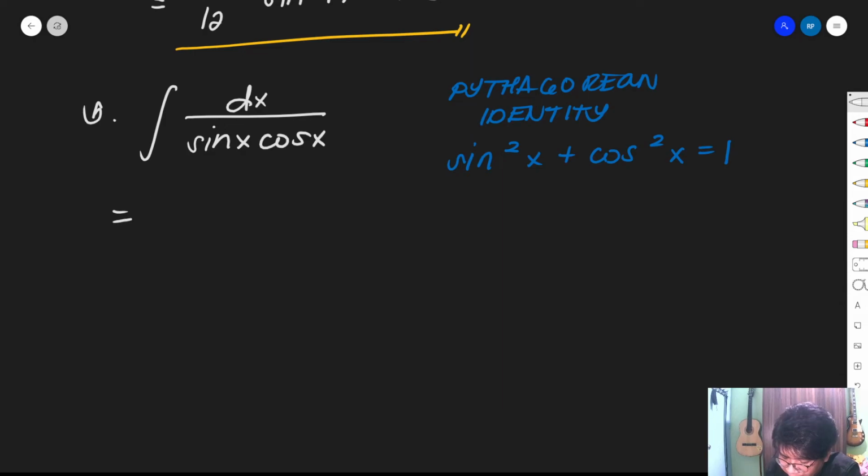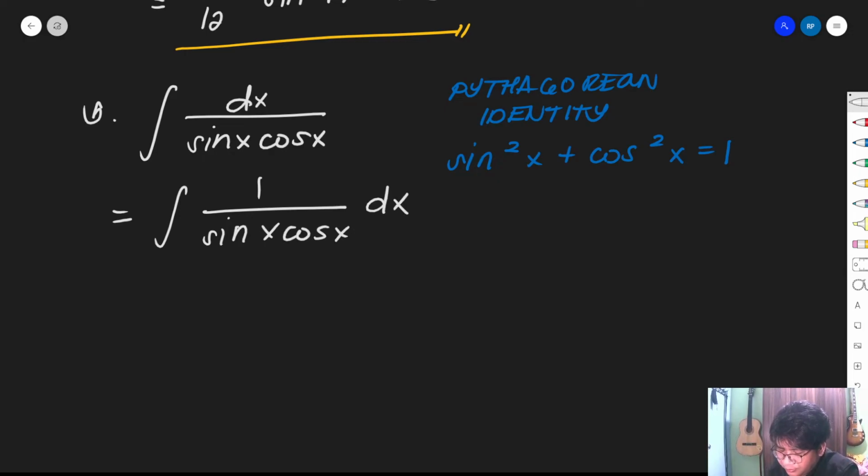Remember that this integral is also equal to the integral of 1 over sine x cosine x dx. Where do we plug it in? Of course, in the numerator, because we have 1 there, and we know that sine squared x plus cosine squared x is equivalent to 1.